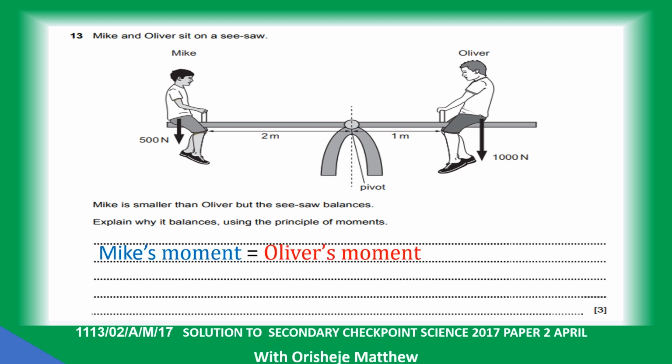Mike's moment is equal to Oliver's moment. So 500 Newton times 2 meters is equal to 1000 Newton times 1 meter. So the moment that Mike produced is 1000 Newton meter, while the moment that Oliver produced is 1000 Newton meter. So it is balanced. That's why.